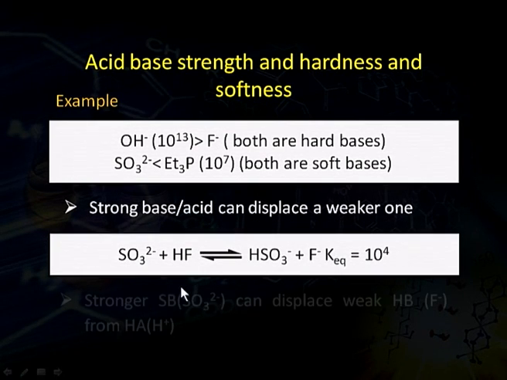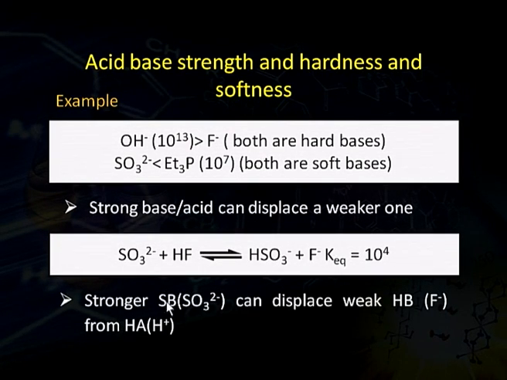So, in this example, we can see that a stronger soft base, that is sulfide ion, has displaced a weaker hard base, that is fluoride ion, from a hard acid, proton. So, this hard acid is a proton, and this sulfide ion, which is a soft base, has displaced fluoride ion from this, because this soft base is stronger than the weak hard base fluoride ion.